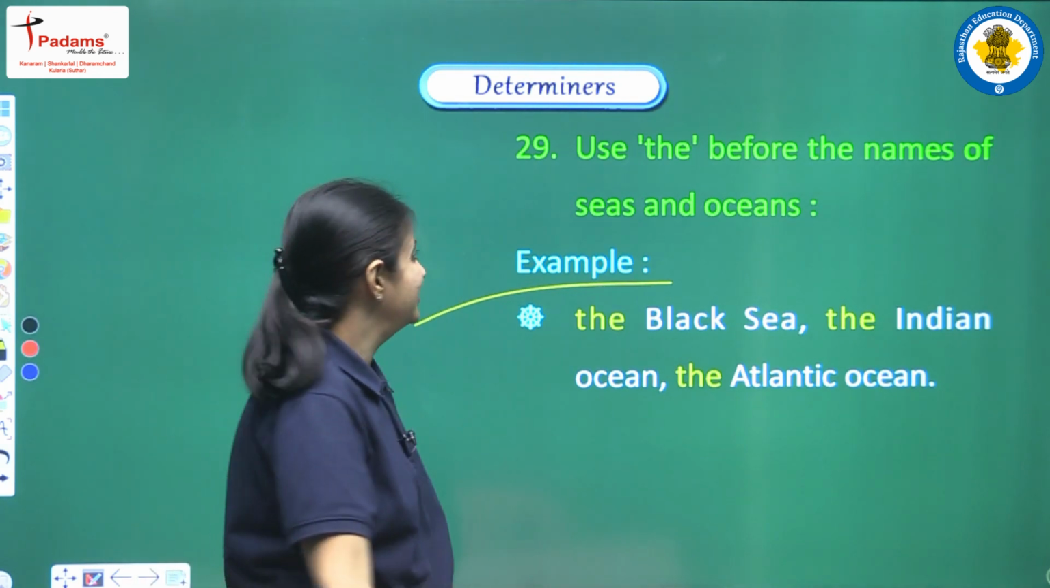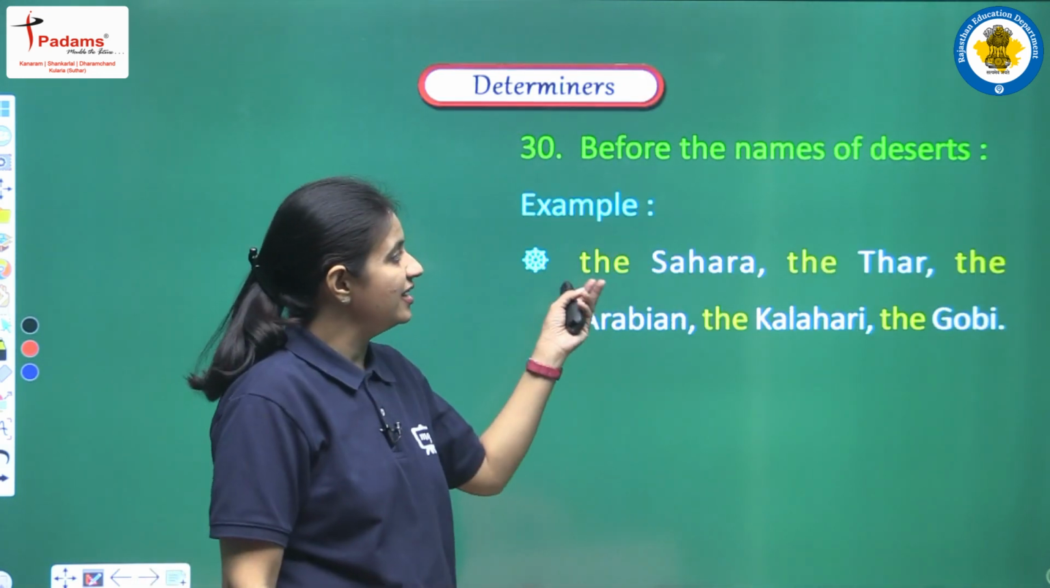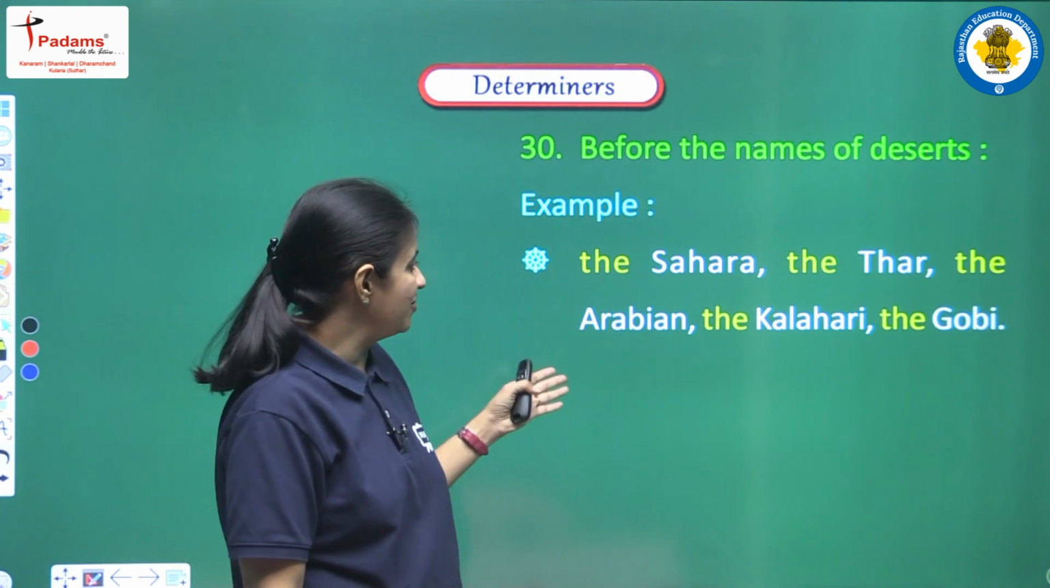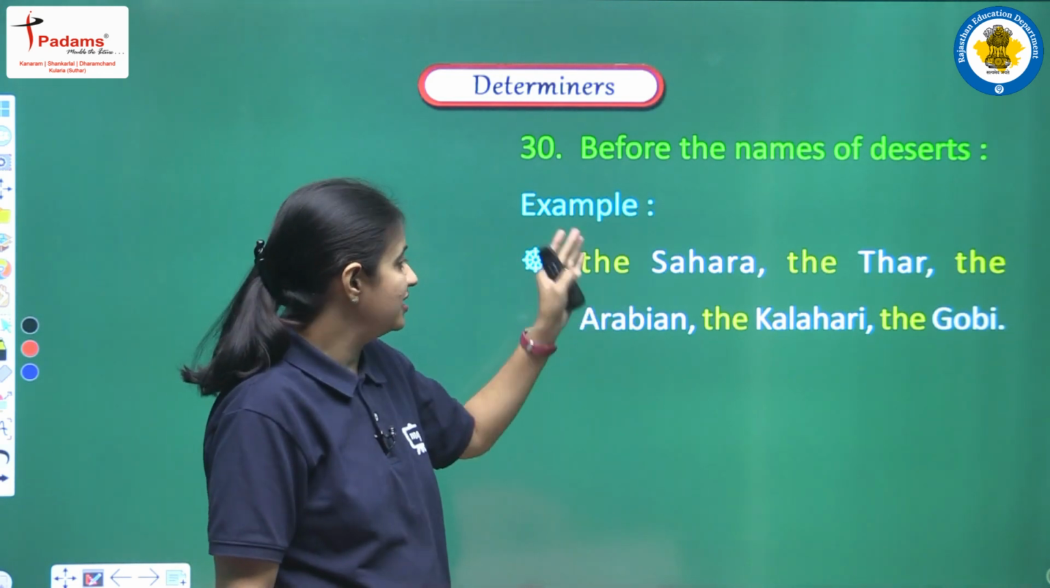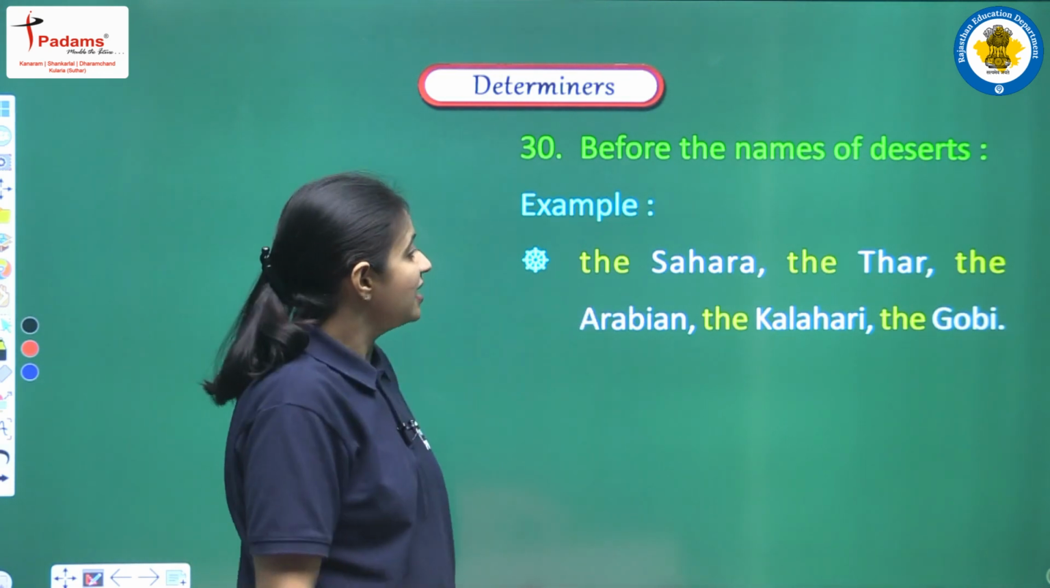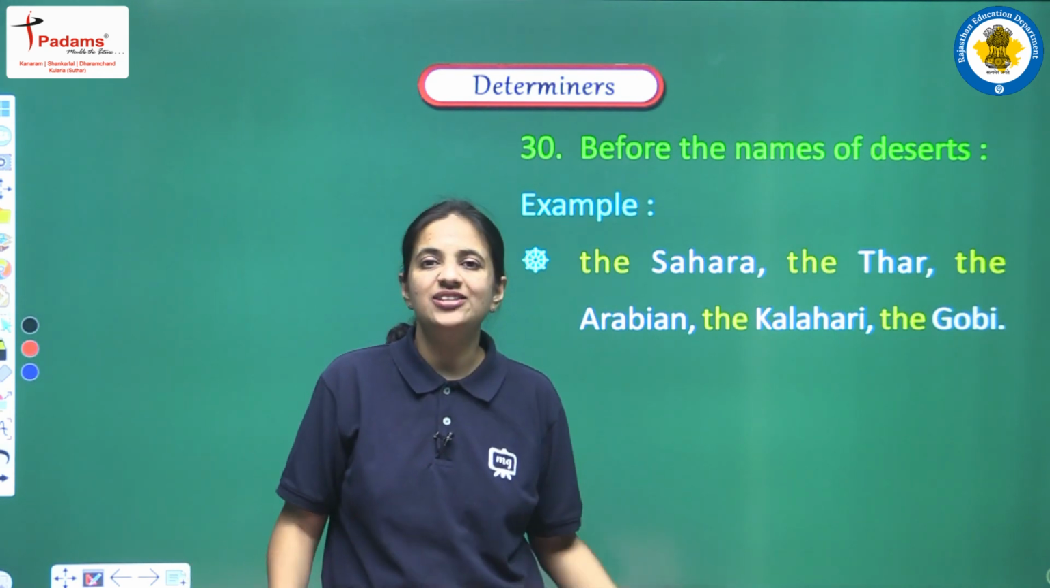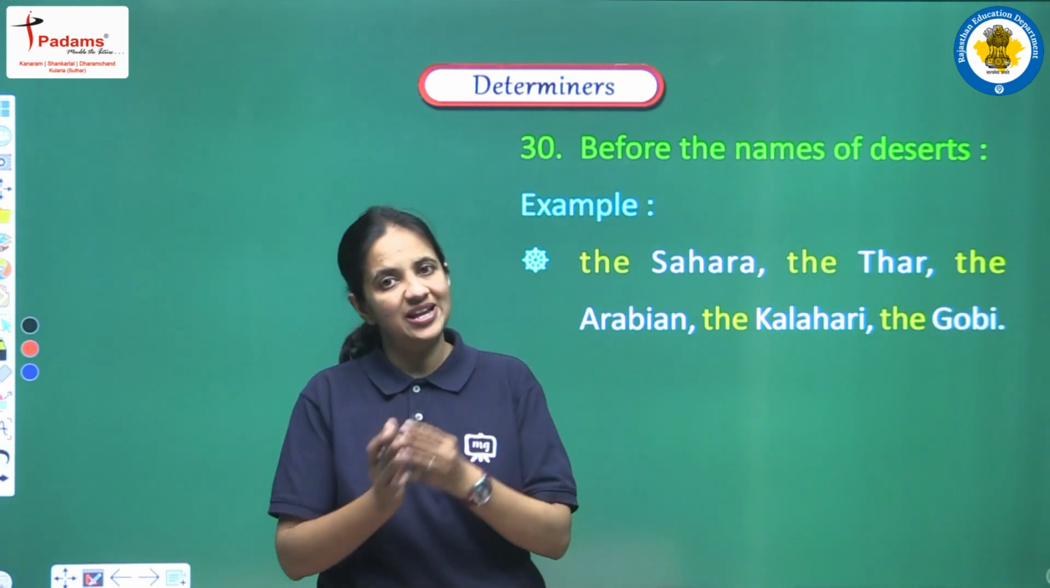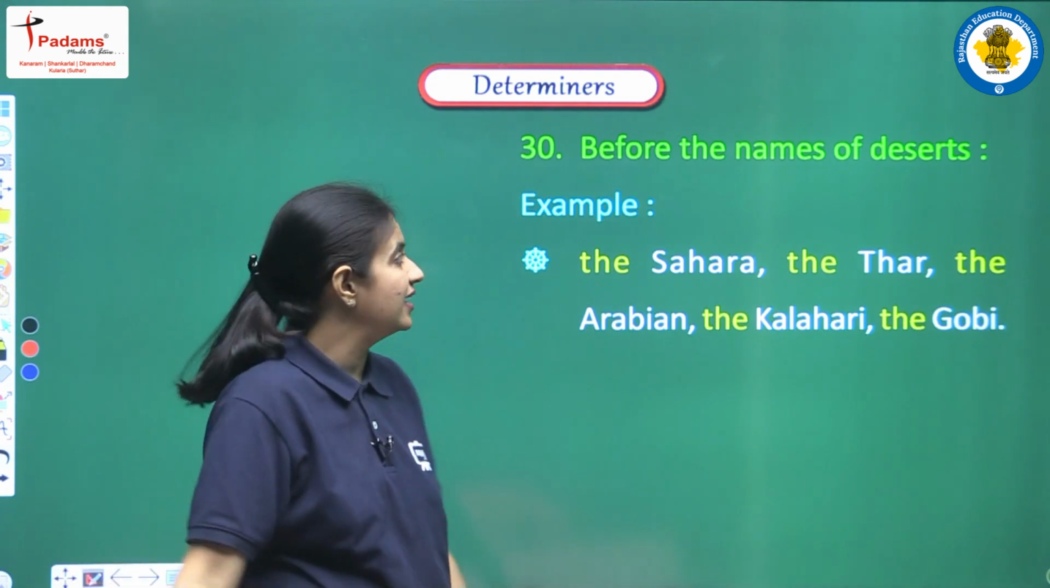the article. Next is before the name of deserts also. Like examples, we are having the Sahara, the Thar, the Arabian, the Kalahari, the Gobi. So all the famous deserts, before them also we have to use the article.